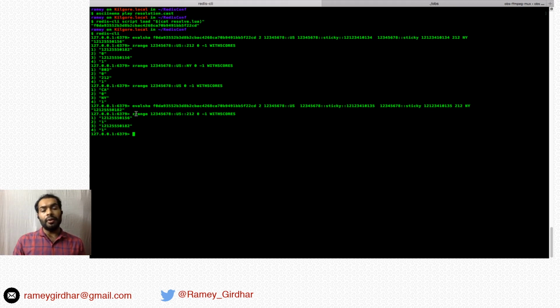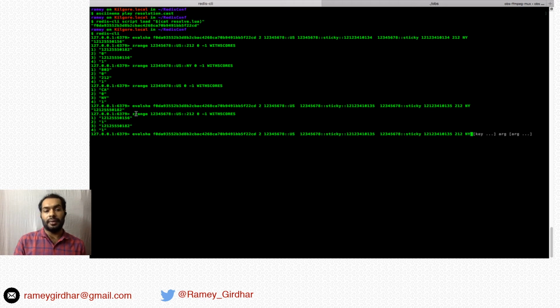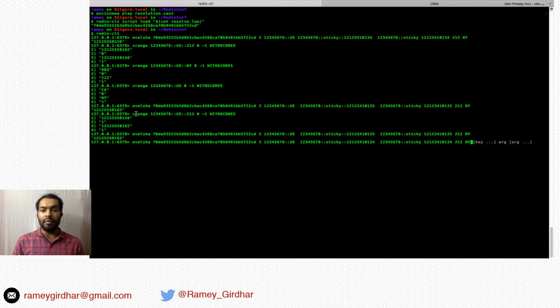Now we'll try to resolve for the same number again. So we should get the same number back. Yeah, we got the same number back, ending with 182. This happens because of the sticky mapping for this destination number. Now we'll try to resolve for the previous number. Again, we got the same number back that was given earlier because of the sticky mapping that we created.